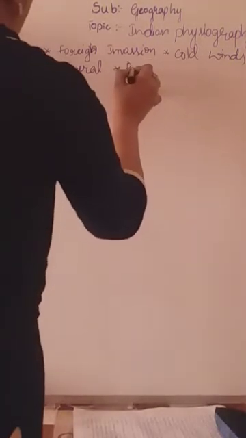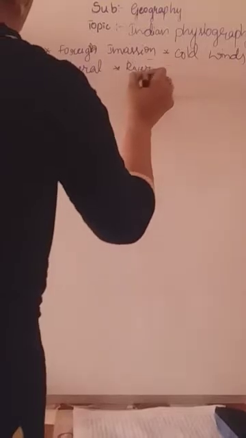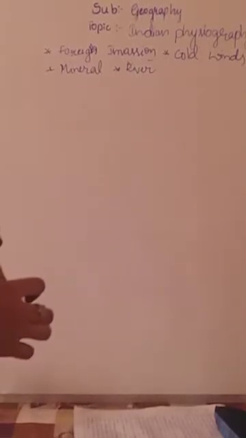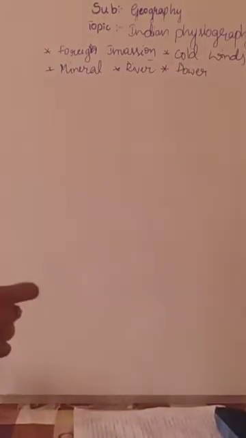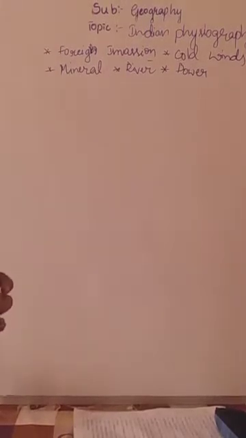And it is also the birthplace of many rivers. Yesterday only I told you, that is Gangotri and Yamunotri. Gangotri is the birthplace of the Ganga river, Yamunotri is the birthplace of the Yamuna river. Like that, many rivers are born in the Himalaya. And if the rivers are there, there will be hydroelectric power generation, because water falls from the height, so through that we can generate electric current very easily.